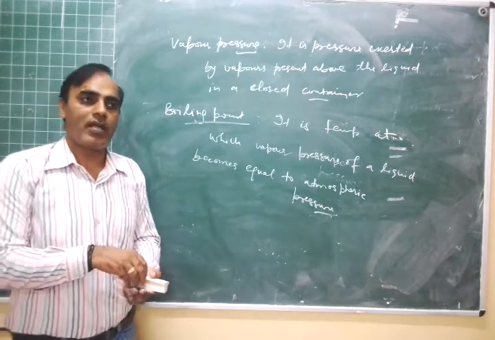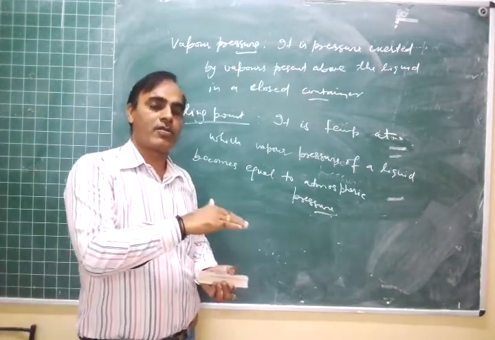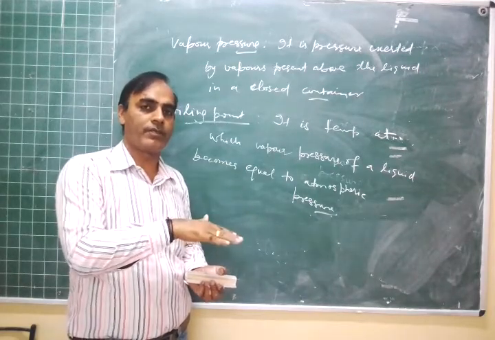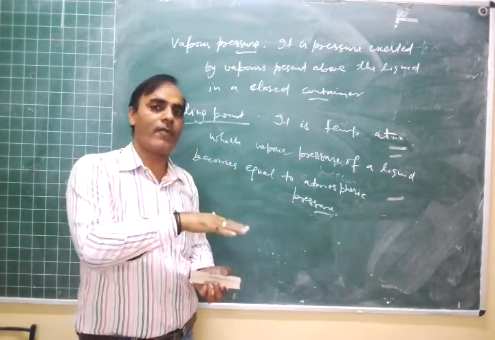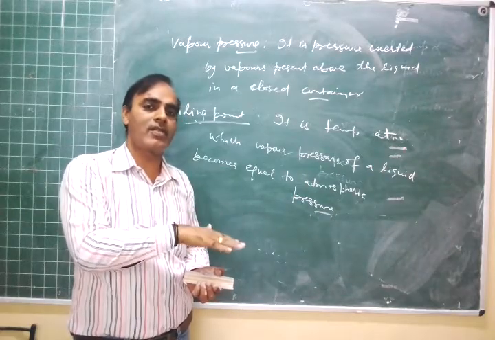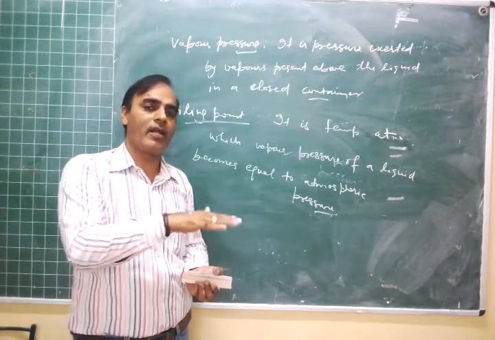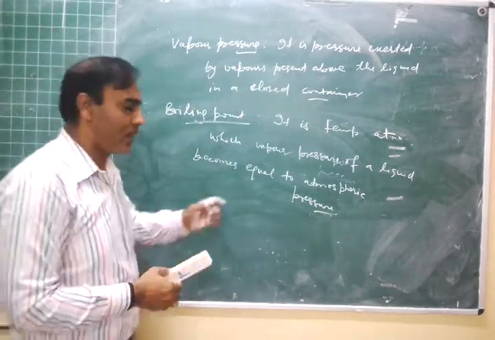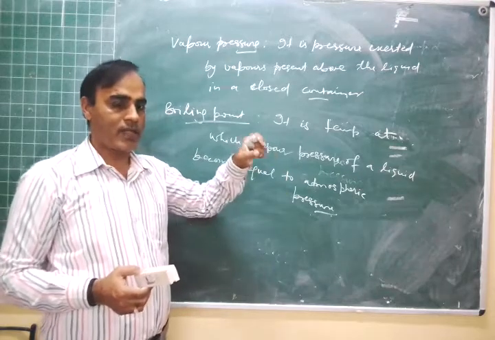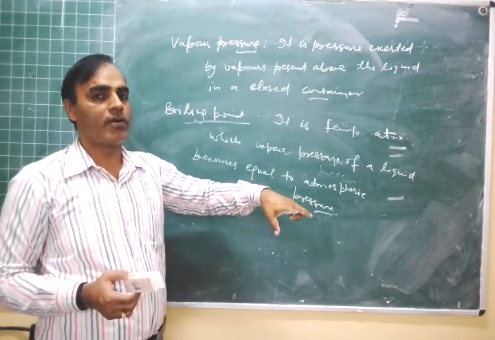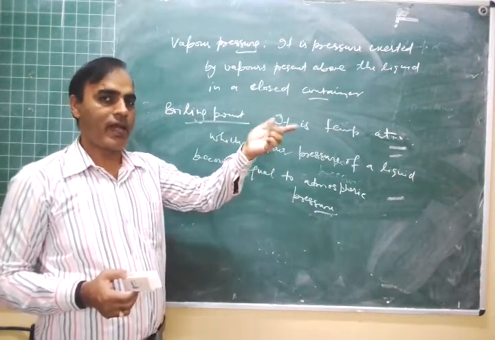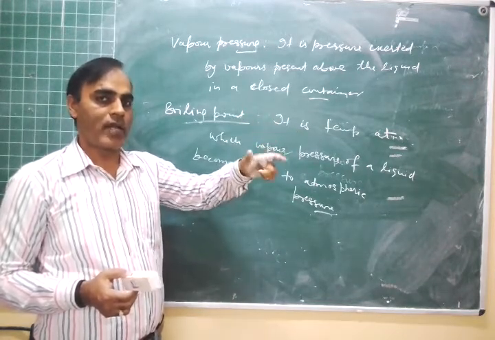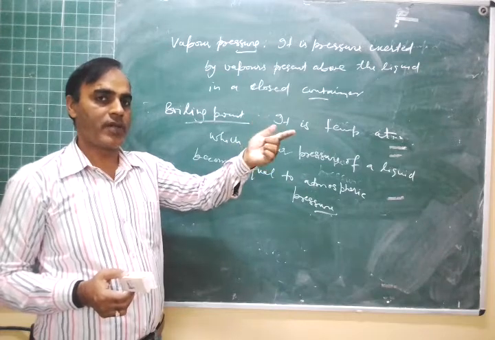So it means that at high altitudes the water boils at a lower temperature. So the boiling point of water will be less than 100 degrees Celsius at higher altitude than at sea level. I am explaining again: at sea level you have to heat more and at high altitude you have to heat less so that its vapor pressure becomes equal to atmospheric pressure.